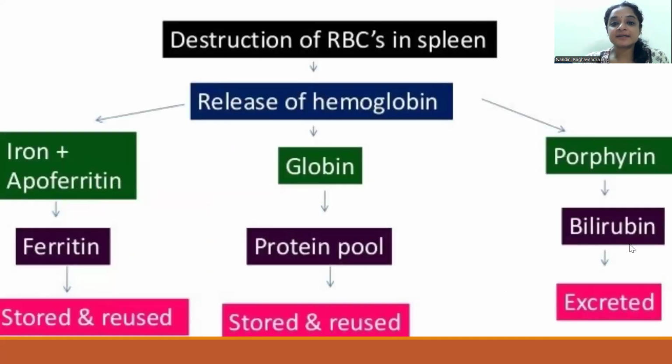Once the RBCs are destroyed by the phagocytes or macrophages in the spleen, there is release of hemoglobin and it differentiates into heme, globin, and porphyrin. The iron gets reabsorbed and reused, and it is stored in muscles and liver, and reused whenever there is necessity for production of RBCs. Similarly, globin goes into a protein pool and is again stored and reused, whereas porphyrin is excreted as biliverdin and bilirubin.